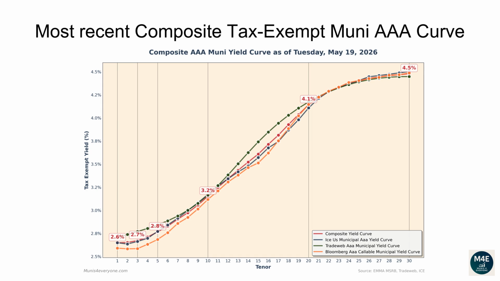The one-year composite tax-exempt yield is 2.65%. The two-year yield is 2.65%. The three-year yield is 2.67%. The 5-year yield is 2.77%. The 10-year yield is 3.15%. The 20-year yield is 4.14%. The 30-year yield is 4.48%.